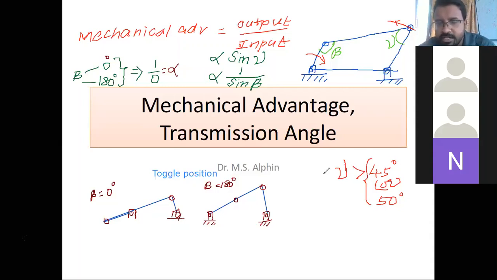So always we should design in such a way that the gamma value is always more than 45 degrees. I will say in two scenarios the gamma value will be maximum and minimum.